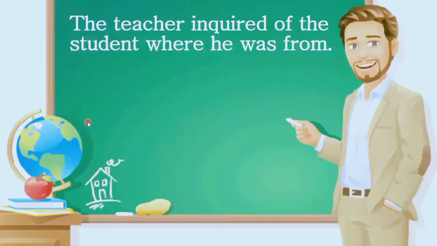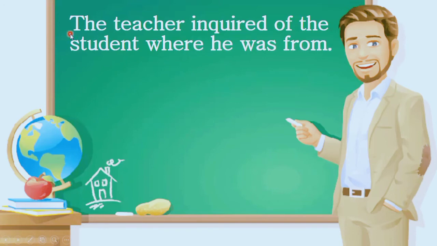The first line said by the teacher: "inquired of the student where he was from." The teacher actually inquired, that means wanted to know, so the teacher must have made some question. Though the sentence here is written in assertive form, we have to change it into interrogative because the teacher inquired. So we should make this speech an interrogative one.